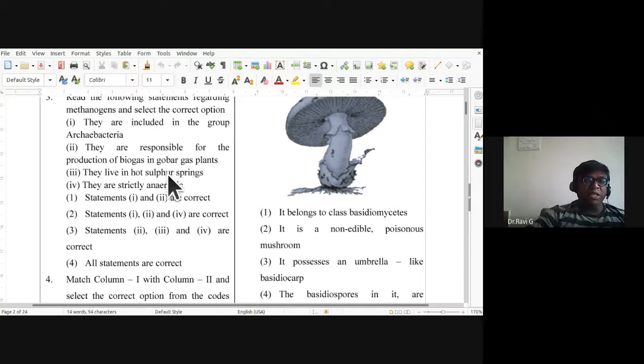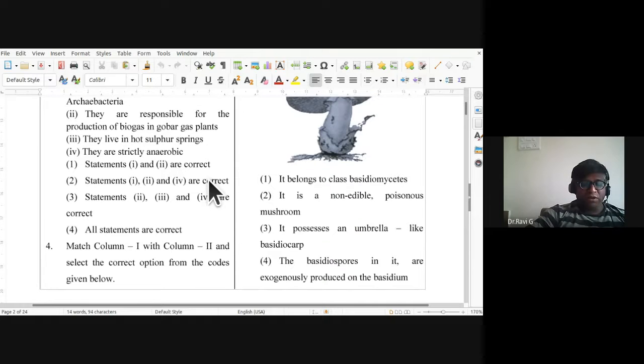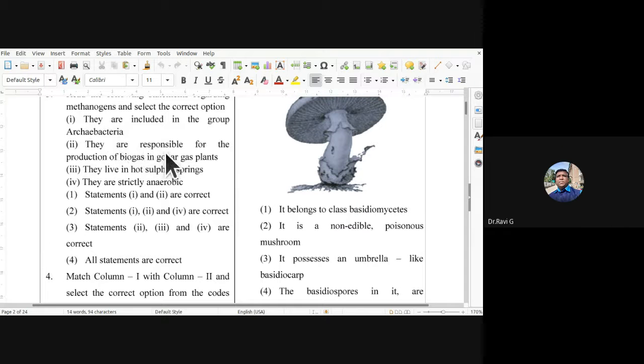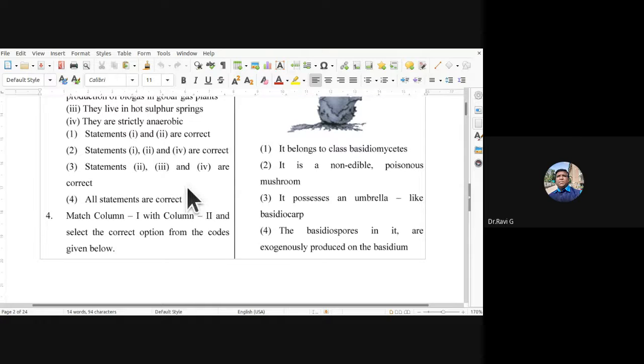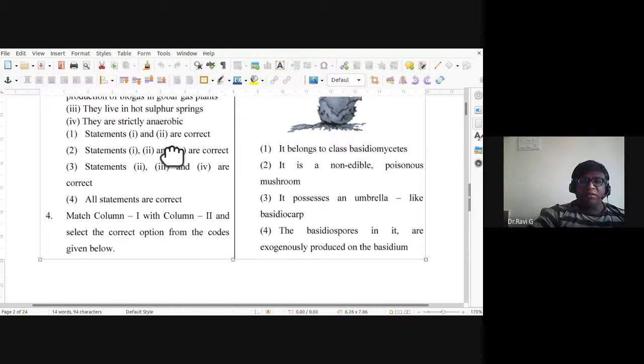Methanogens are not found there. They are strictly anaerobic. So here you have to identify which statements are correct. The first statement is correct, the second is correct, and the fourth, they are strictly anaerobic, is also correct. So the third option is the answer.